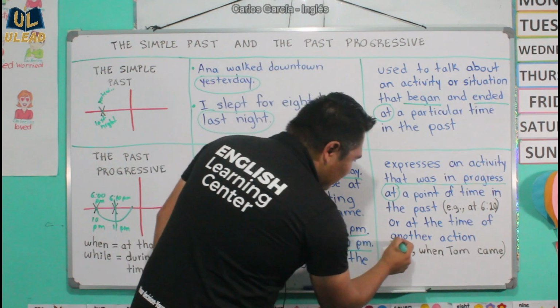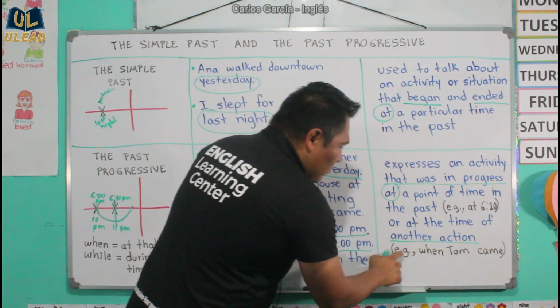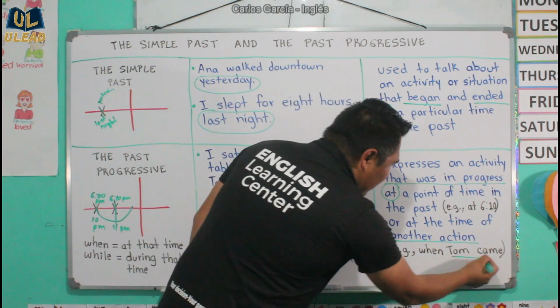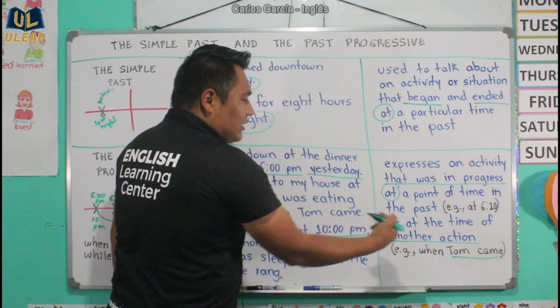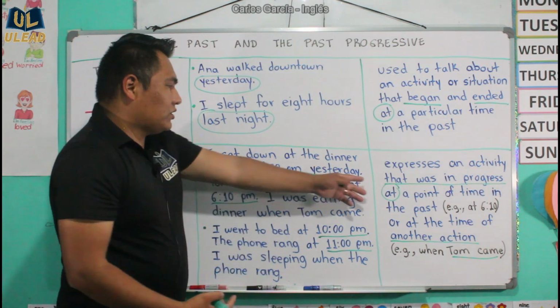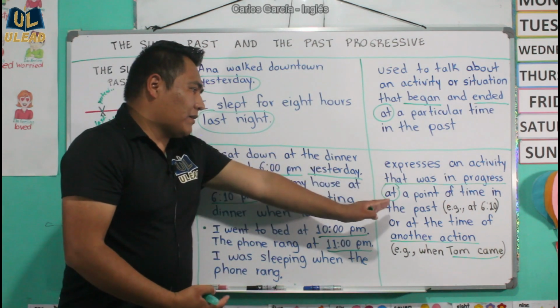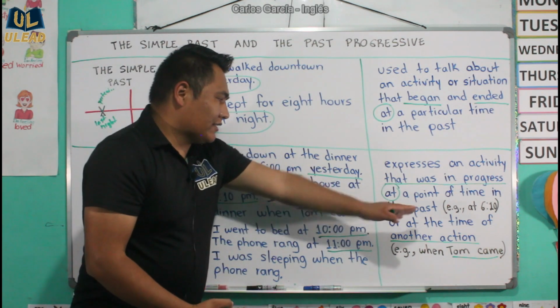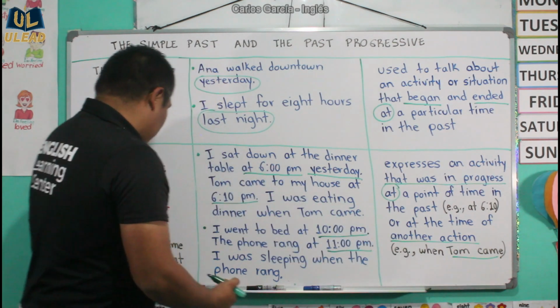This is another action. When Tom came, this is the action that Tom did. He came. So you can either use it at a point of time in the past or at the time of another action.